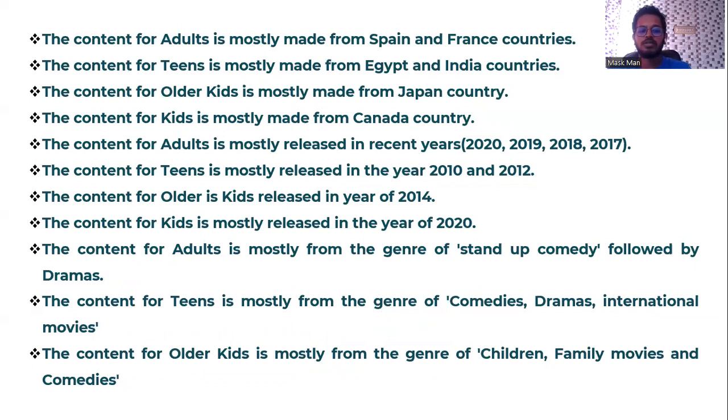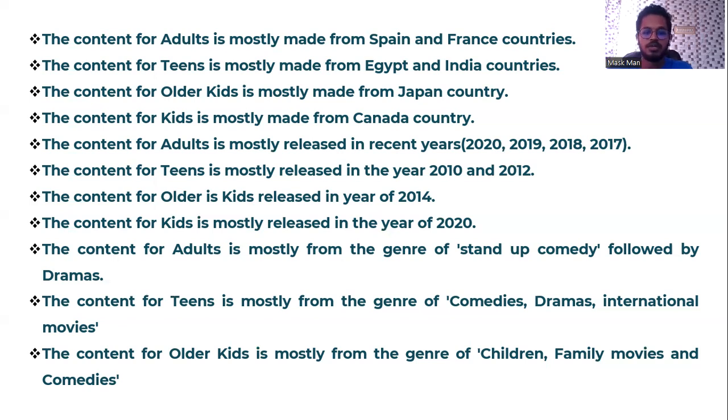The content for kids is mostly made in Canada. The content for adults is mostly released in recent years like 2020, 2019, 2018, 2017. The content for teens is mostly released in 2010 and 2012. The content for older kids is released in 2014, and the content for kids is mostly released in 2020.